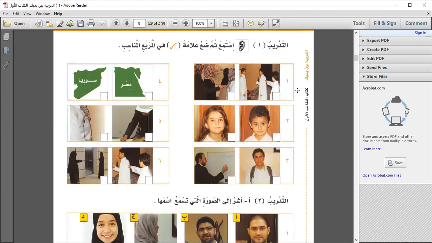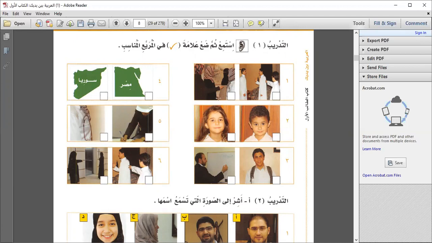Try to practice. I will say the number one, and I will use some word, and you have to choose which one is appropriate. Number one, هذه. Number two, هي. Number three, طالب.